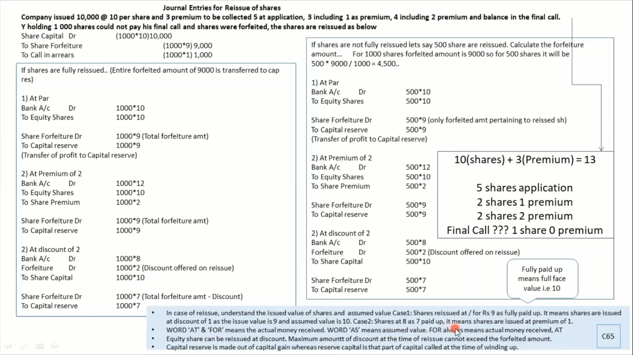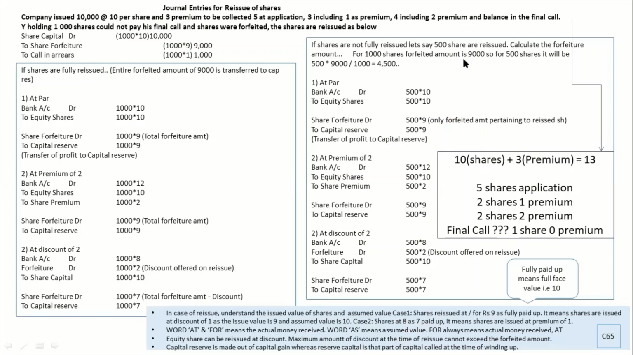Let's look into the next case. Shares are given at 8 as 7 paid up. As 7 paid up means you are assuming 7 but giving at 8. So it is at premium. I hope this part is very much clear. With this, I end the explanation of this particular segment, and now we will quickly look into the balance sheet preparation, which